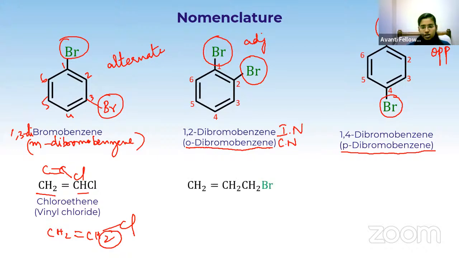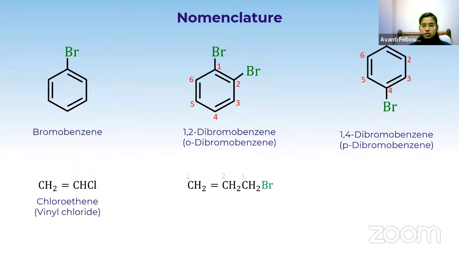Here I have 3 carbons, which is actually an allylic system. If I have more than 2 carbons, then I have to number it, right? So how will I number? From left to right or right to left? Should I give first preference to the double bond or to the bromine? The first preference has to be given to the double bond. So the numbering has to be done in such a way that the double bonded carbon gets first preference, and only then the bromine attached carbon. So 1, 2, 3, left to right numbering is the correct way.